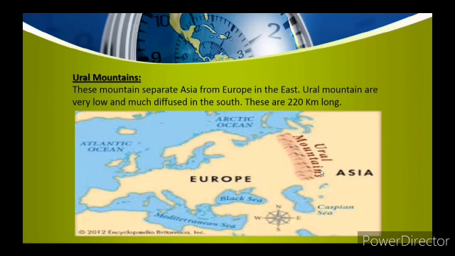So, the Ural Mountains separate Asia from Europe in the east, and they are very low and much diffused in the south. These are 220 kilometers long.